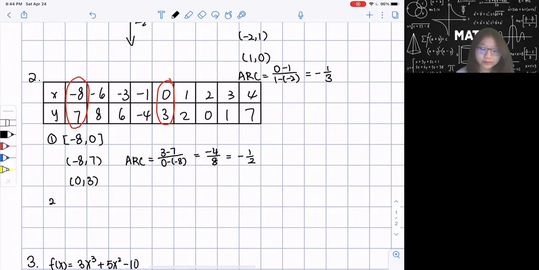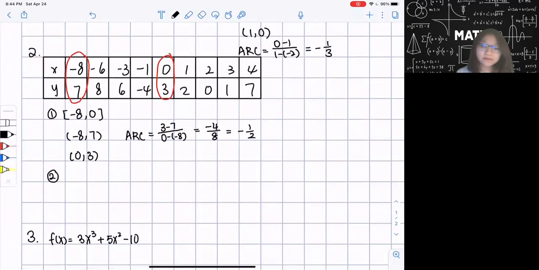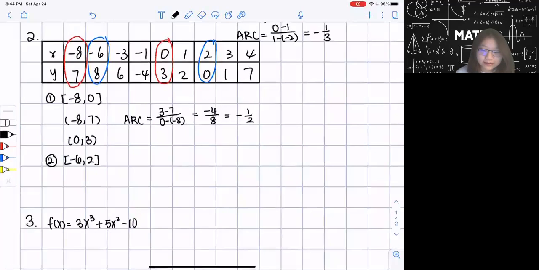Now, I'm going to give you another example. For example, I'm asking you, what will be my average rate of change from the interval of -6 to 2? And it should be square brackets. Okay, same thing. I'm finding these 2 points: -6, my x value with -6 and with 2. So these 2 points, and then I can list it here.